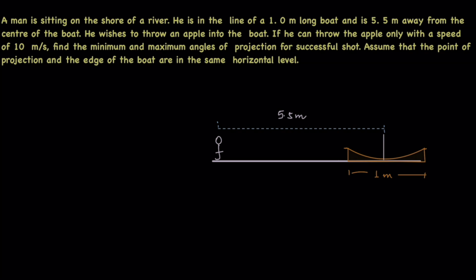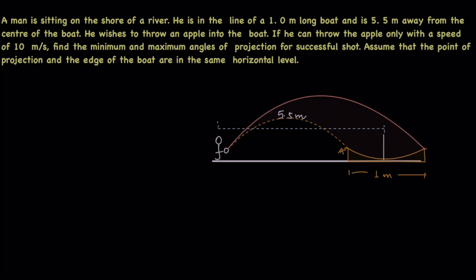So here, the person throws the apple. There could be two possibilities. One possibility is the apple will reach the minimum distance, which is A, and it could be possible that it will reach the maximum distance, which is point B. The length of the boat is given as 1 meter.